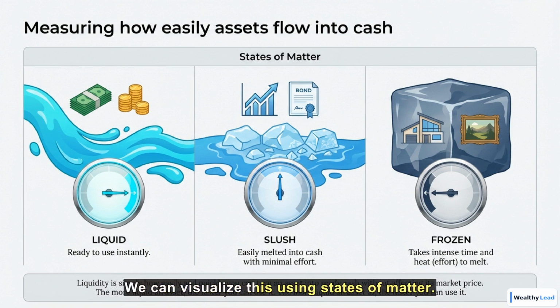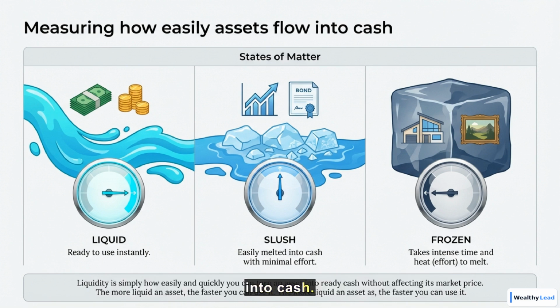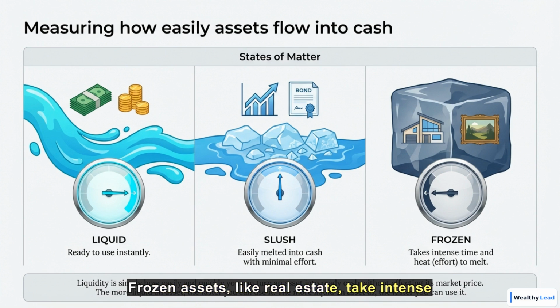We can visualize this using states of matter. Liquid assets like cash are ready instantly. Slush assets, such as stocks, are easily melted into cash. Frozen assets, like real estate, take intense effort and time to convert.